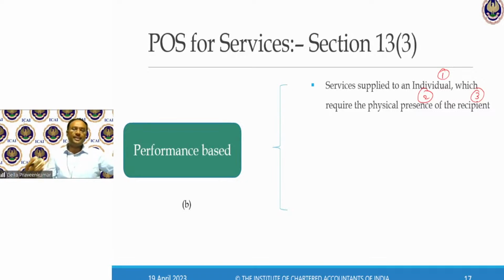So there is an expert in Mumbai. One of the patients from say Japan is coming to India. Now this is a case where services are rendered to an individual which require physical presence of the recipient. So though the customer is from Japan, though money comes in foreign currency, because the performance is done in India, that will be my place of supply.